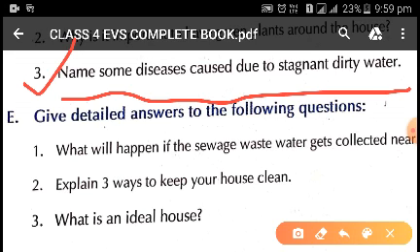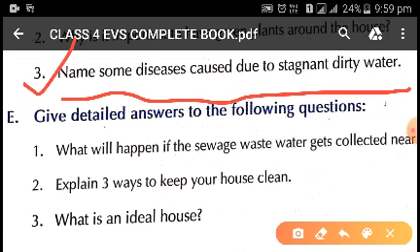So children, stagnant means if some water gets stored in a place, like a pool or in any article or substance, it gives birth to different types of waterborne diseases. These are diarrhea, cholera, malaria and dengue. It can be typhoid also.